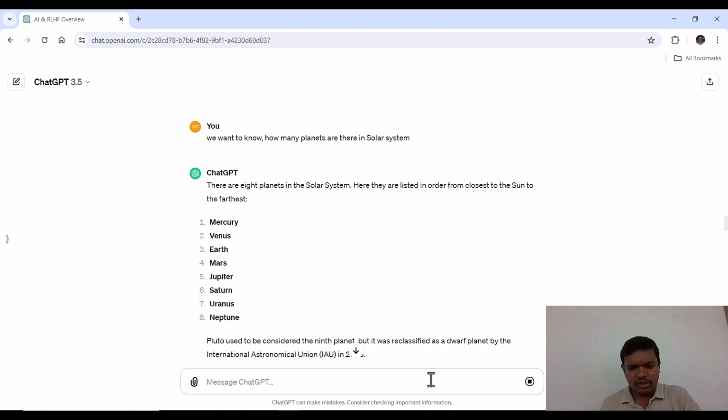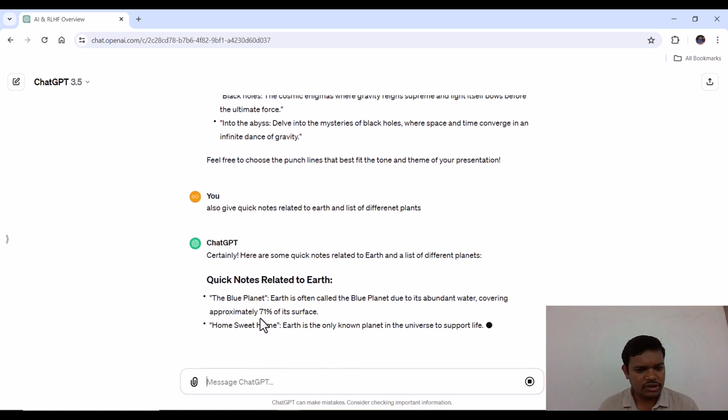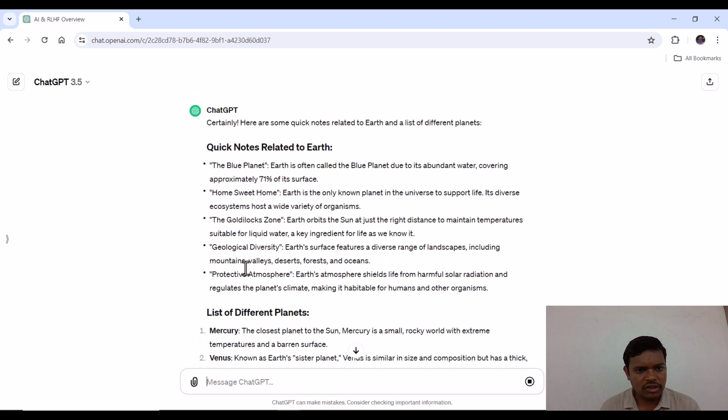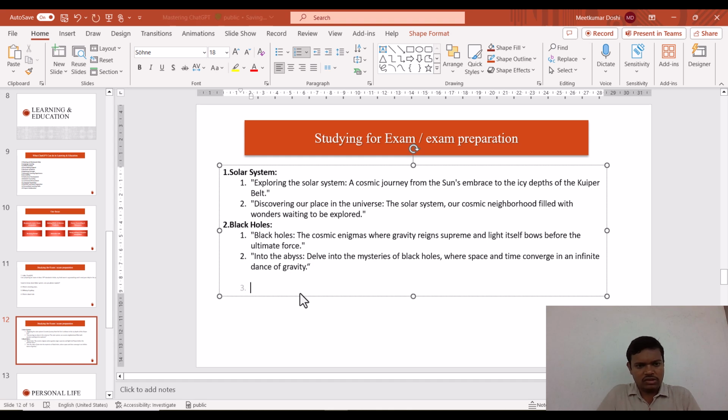That also we will take into our presentation. Quick note related to Earth, but it is also giving so many things. So what we are going to do is copy this Earth part and paste it.